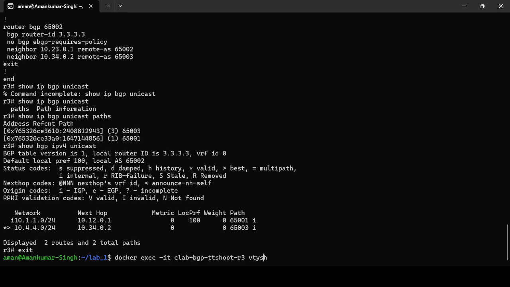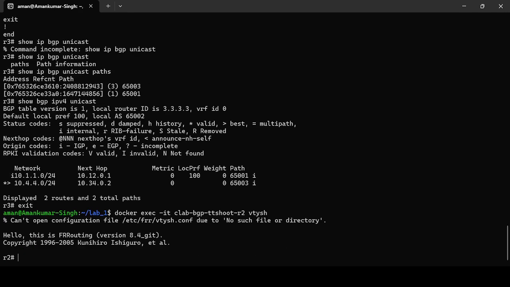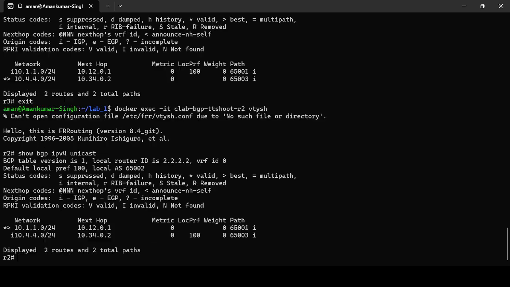Let's see on R2 also. Show BGP IPv4 unicast. Here also I'm seeing these two routes.